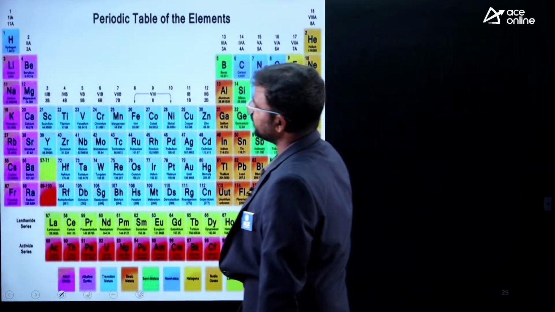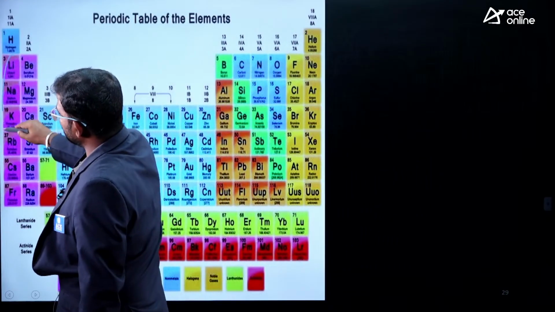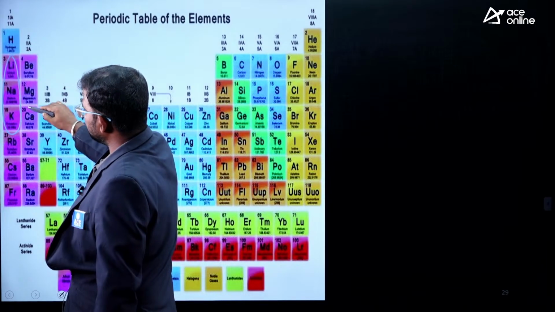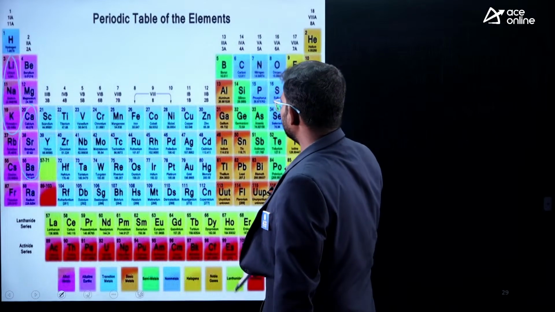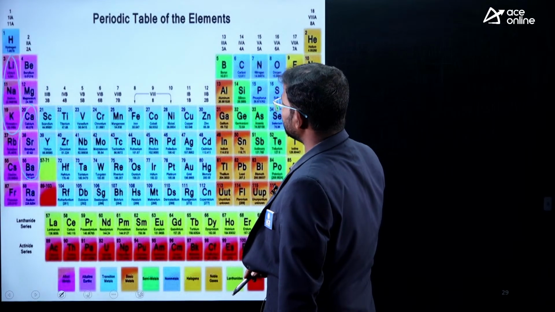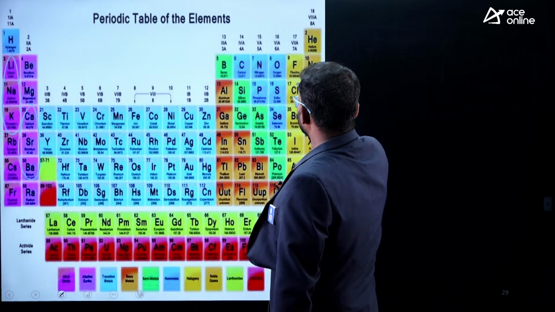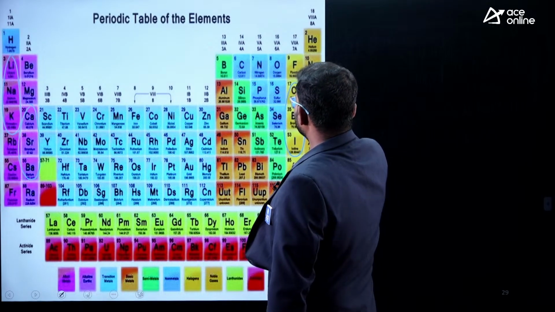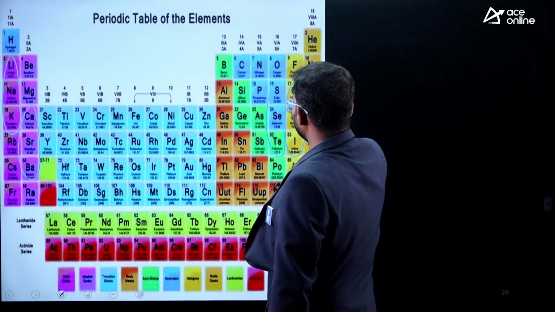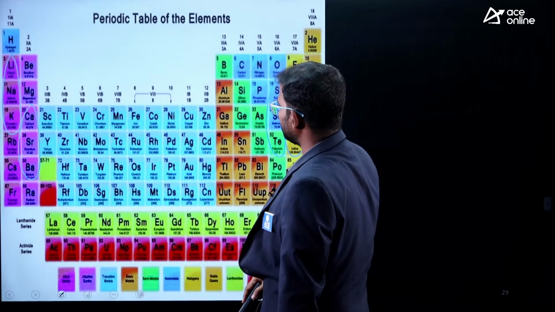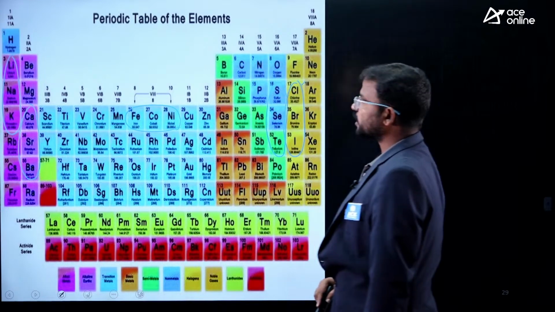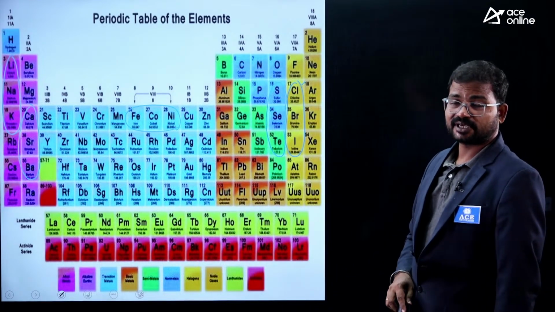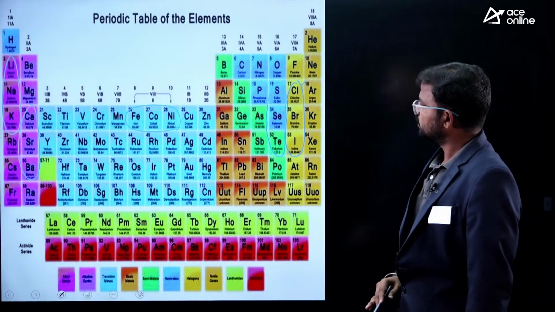Here you have to remember: lithium, sodium, potassium is one triad. Next, calcium, strontium, barium is the second triad. Chlorine, bromine, iodine is the next triad. Next, sulfur, selenium, tellurium. Next, iron, cobalt, nickel. Approximately these five are considered Dobereiner triads. You should remember almost all of these.